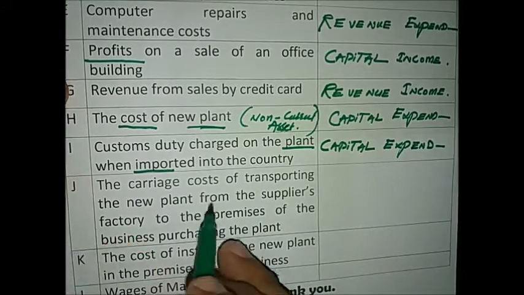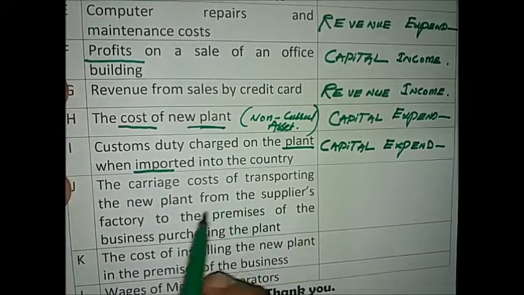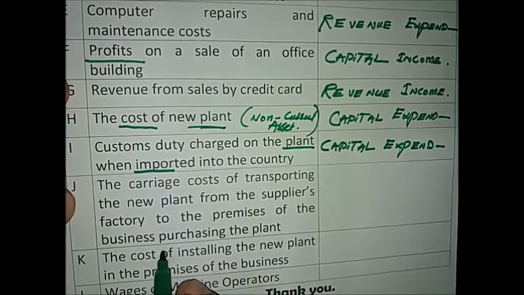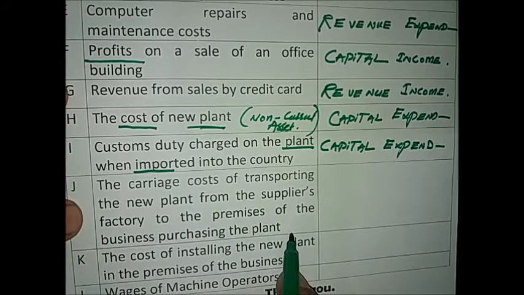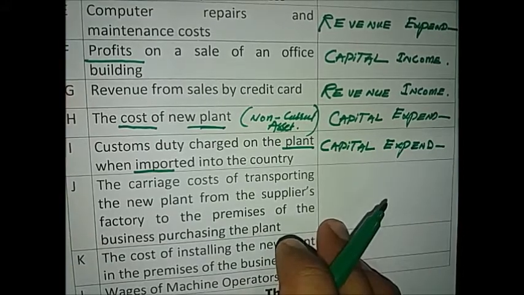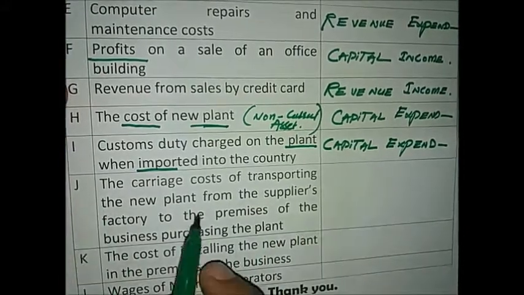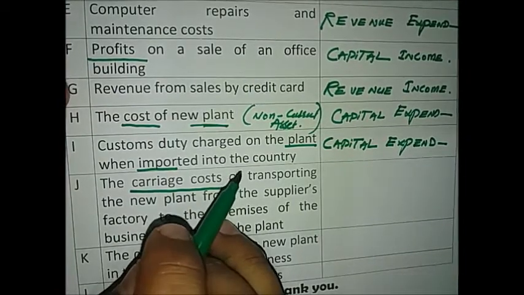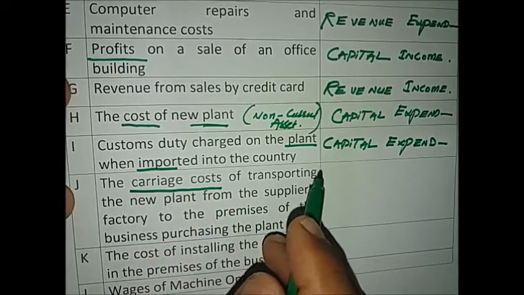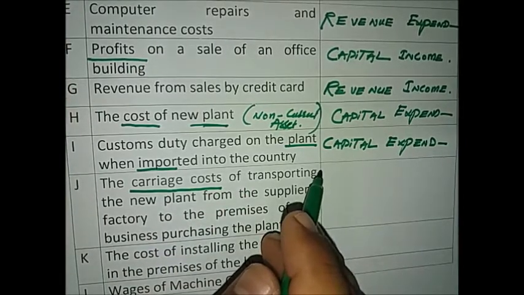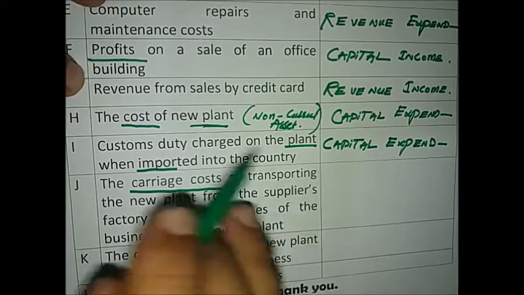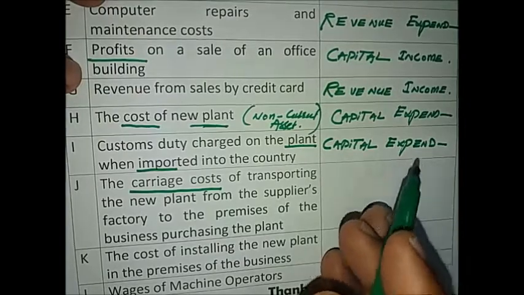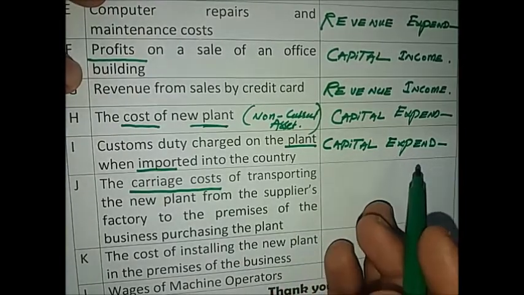Okay. In number J, the carriage costs of transporting the new plant from the supplier's factory to the premises of the business purchasing the plant. Similarly, if carriage costs are paid by the purchaser of the non-current asset, they are included in the cost of the non-current asset and classified as capital expenditure.